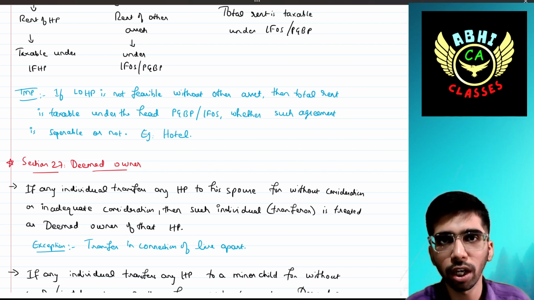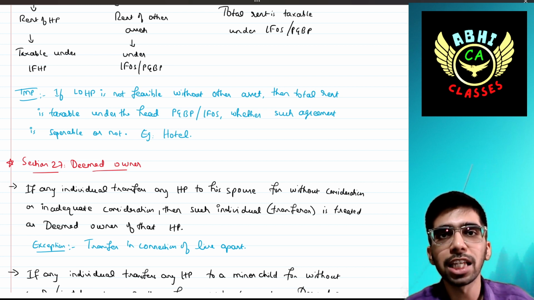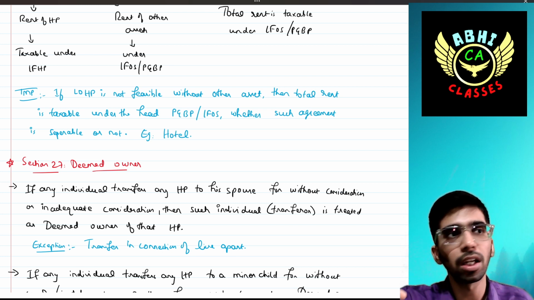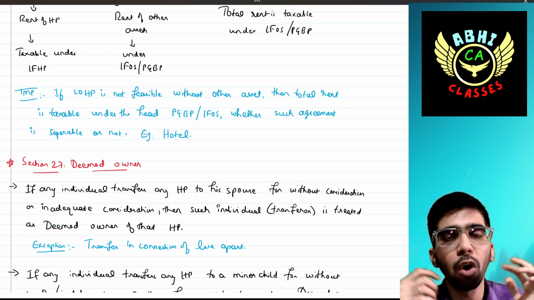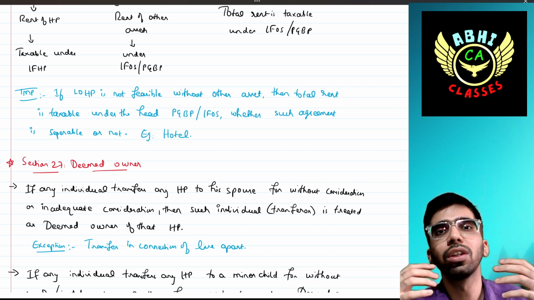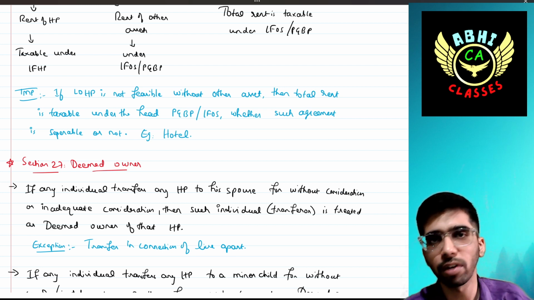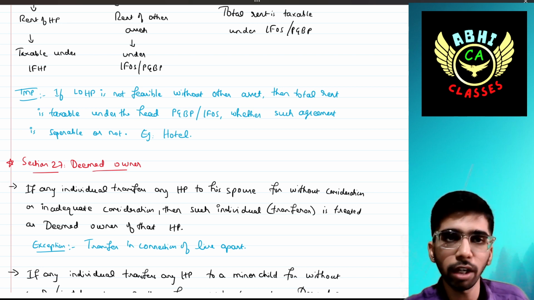In case of a hotel, you can see there might be a situation where machinery has been hired, or machinery purchased on hire-purchase basis. You will be paying rent for that machinery, and also there is a house property, with room facilities also. Because it is not at all possible for the owner to classify, this is not feasible, and hence it is always treated as business income or income from other sources, as the case may be, not under income from house property. Okay.